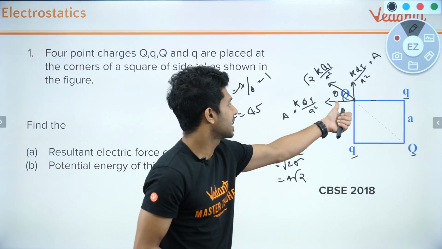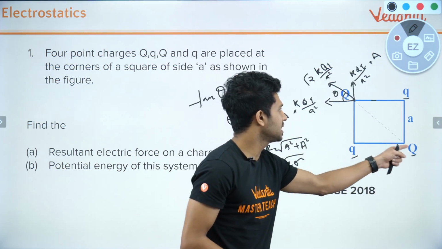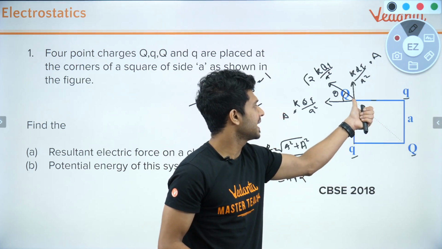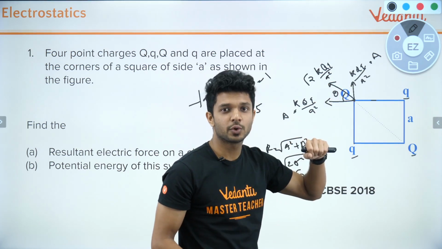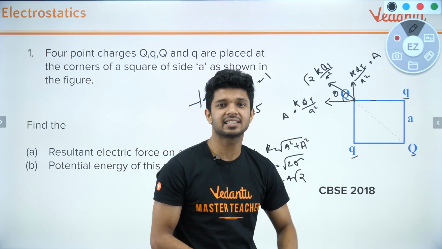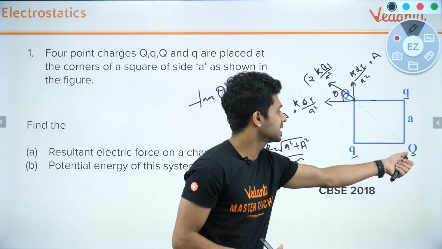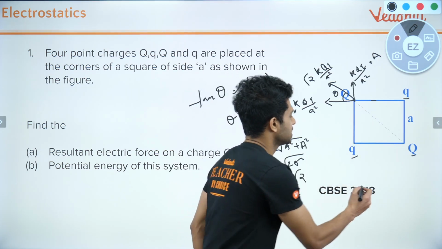So it is acting at an angle of 45, as the total angle between them is 90. Now between these two, obviously the line of action of the force will be diagonal, which means in the same direction of the resultant of these two forces. So it is in the same direction, you can simply add up the values. But you have to know what is the force produced between these two charges. How much is it?